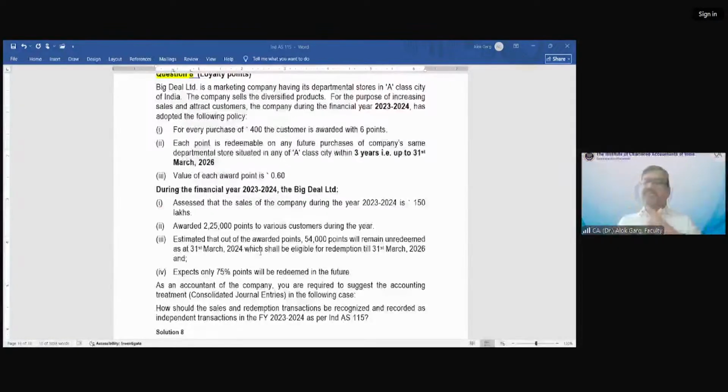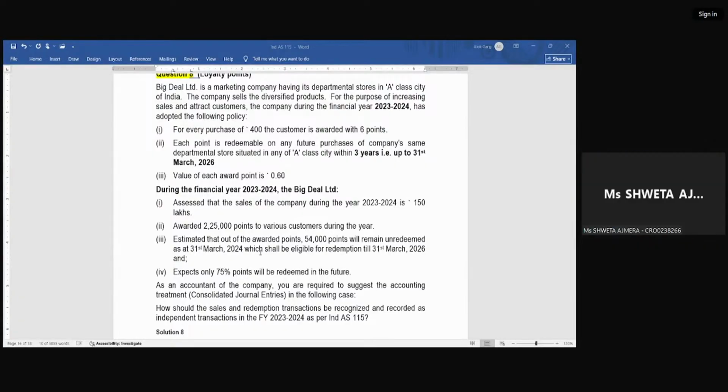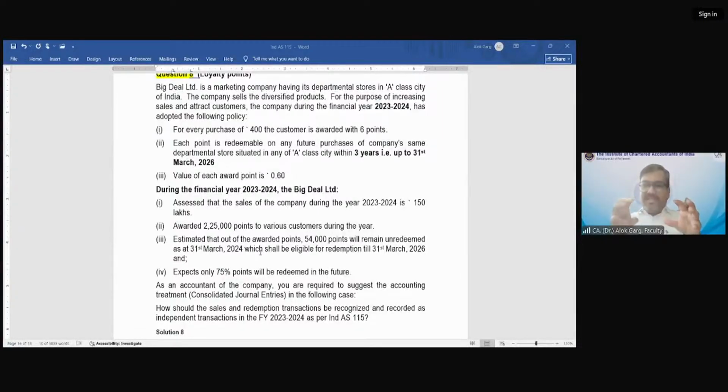Whether the question is clear up to this point? Clear or not clear? Okay. So is 1,26,900 the amount which the company is paying, or is 1,26,900 the worth of goods and services the company will provide? Yes or no?